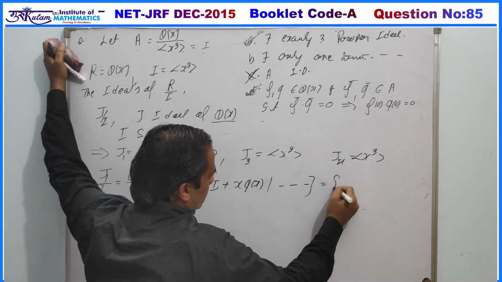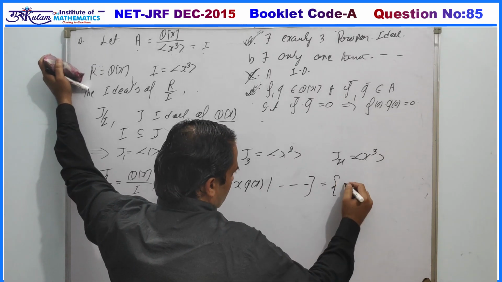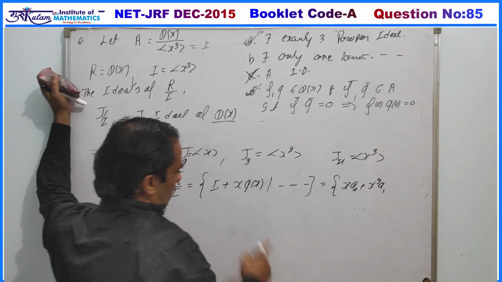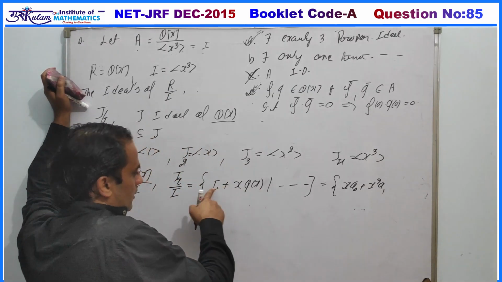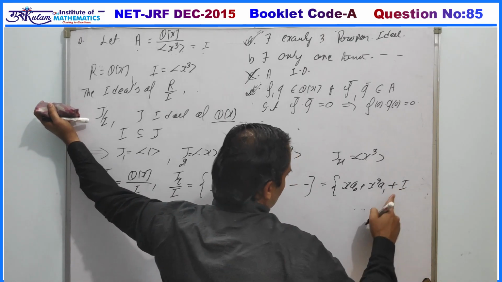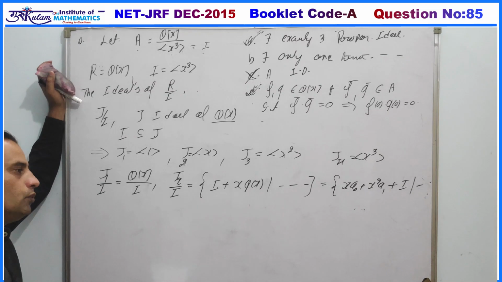So this can be written as a0 x plus a1 x square, and the remaining terms all merge into I. So this equals a0 x plus a1 x square plus I, where a0, a1 belong to Q.